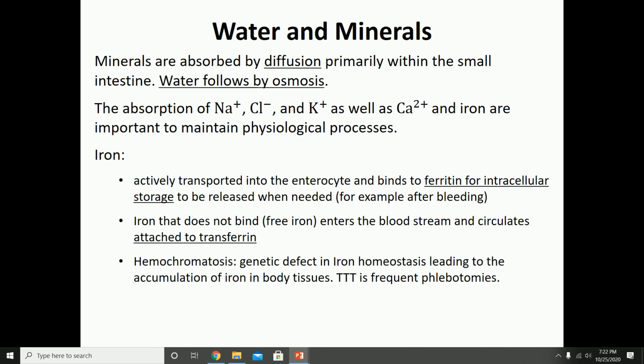If there is a genetic defect in iron homeostasis, where there is an accumulation of iron within the tissues, that is a disease known as hemochromatosis. The treatment would be frequent phlebotomies, which means that they would donate blood frequently in order to get rid of that extra iron.